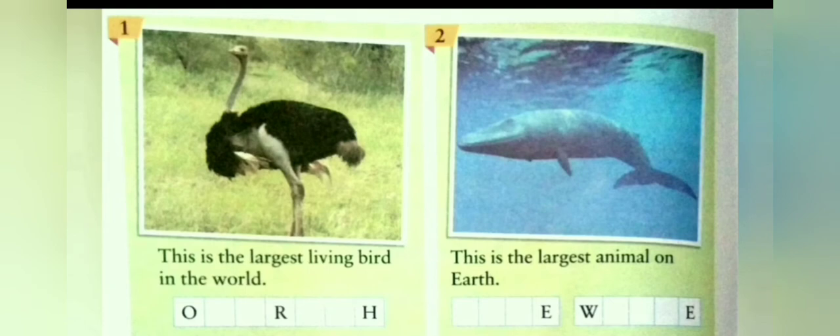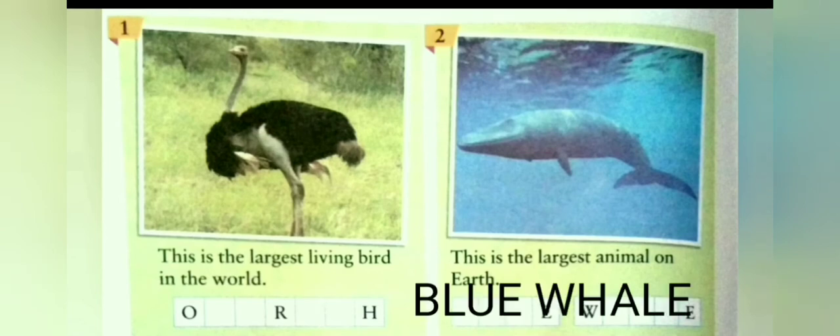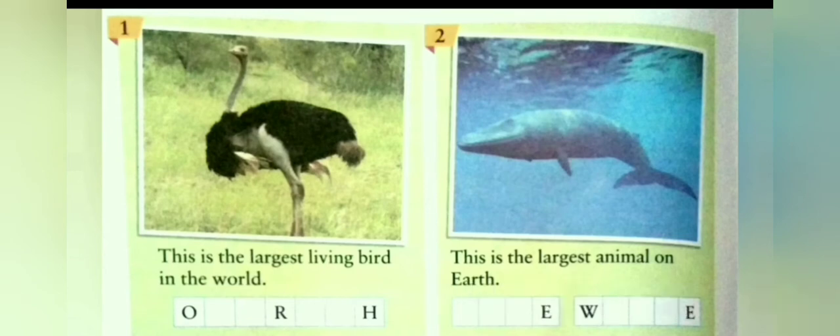The second picture we can see is the largest animal on earth. It is blue whale. Blue whale is a water living mammal and has lungs instead of gills for breathing. It cannot breathe underwater. Therefore, it comes over the surface of water to breathe at particular intervals of time. It eats small animals found in water. We will write in the space given: blue whale.